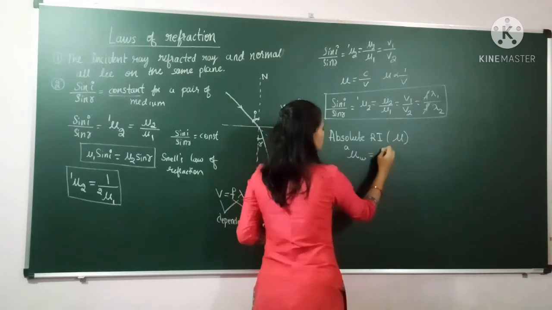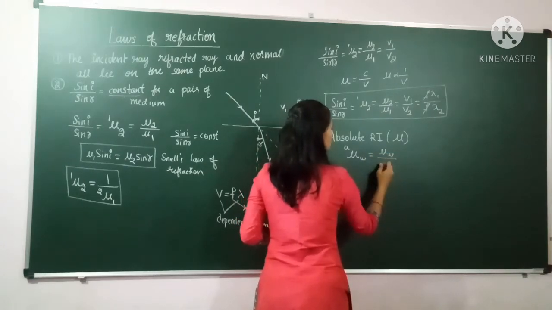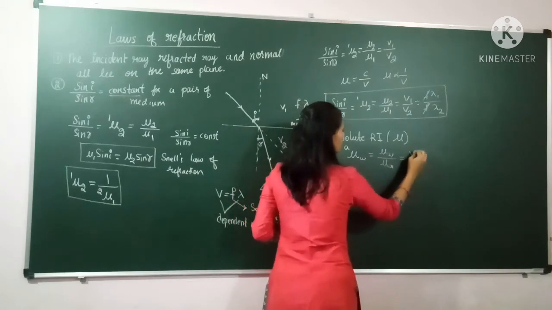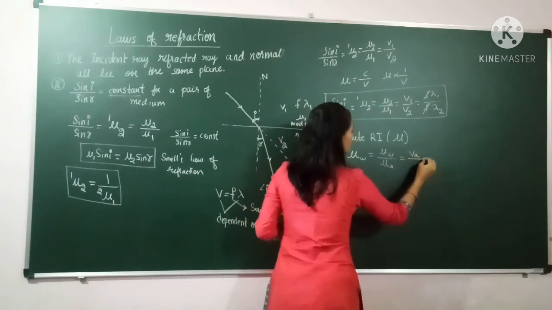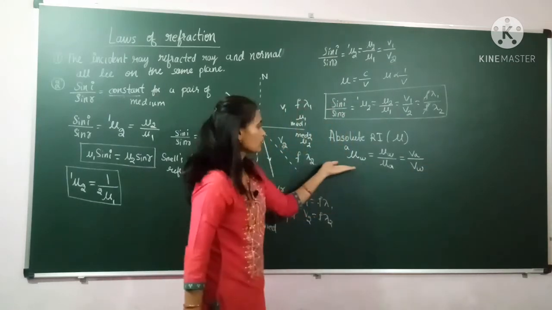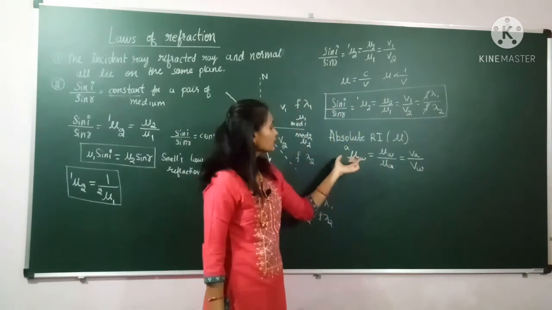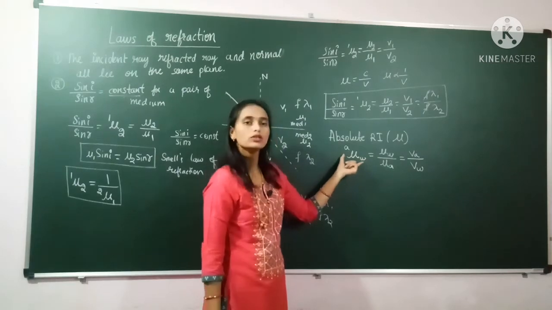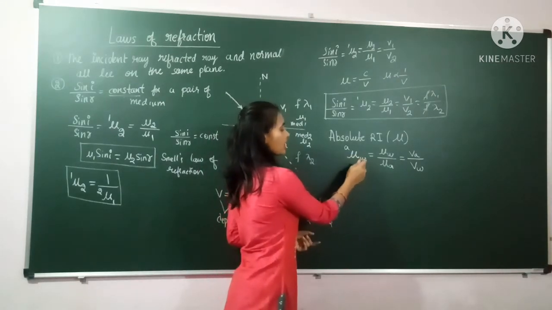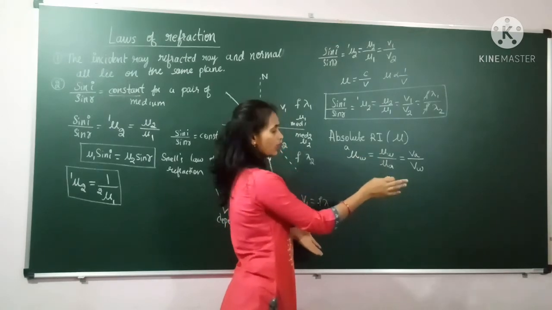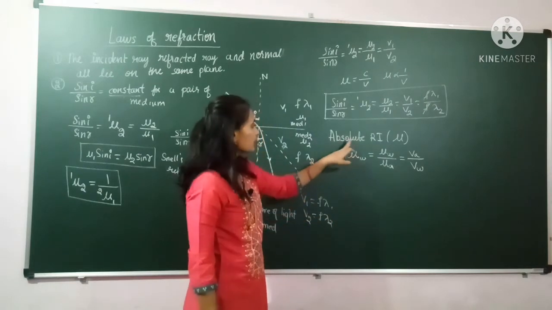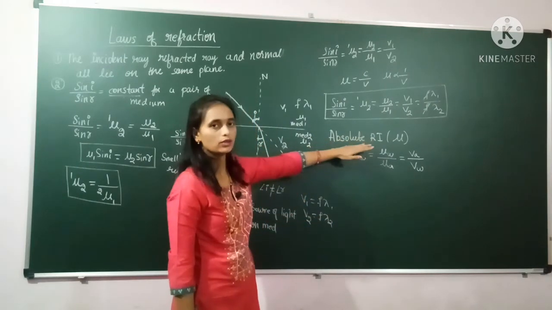This can be written as refractive index of water divided by refractive index of air, and this can be written as velocity of light in air divided by velocity of light in the water medium. In this way we can do the calculation, and this value is called the absolute refractive index. Here you can take any medium, water, glass, diamond, and if you compare that medium with the air, then only it is called the absolute refractive index.